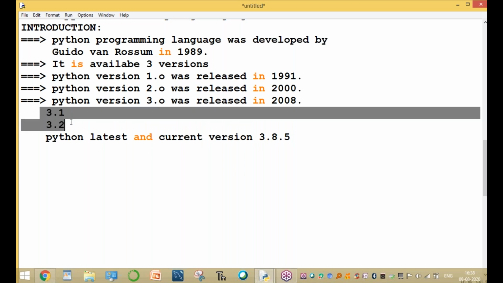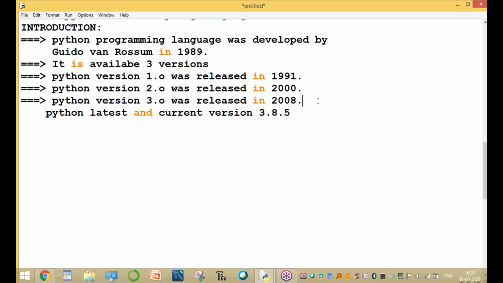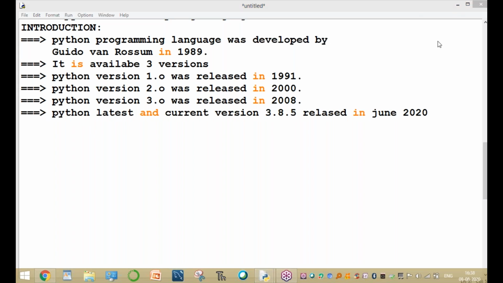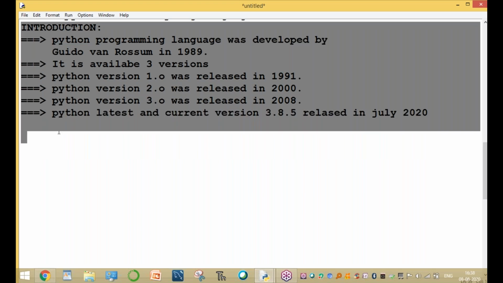In 2020, the latest version was released in June. The latest Python version is 3.8.5, June 2020. This is the latest version. 3.8.5 was released in the July of 2020. This is a simple introduction about the different versions.